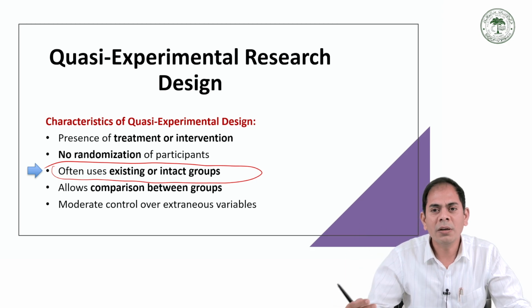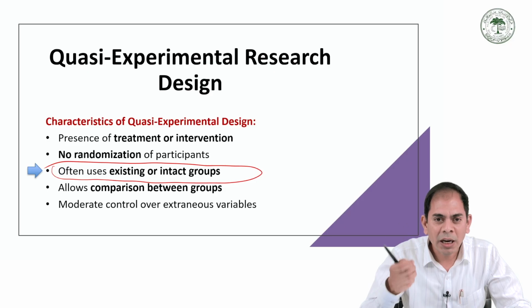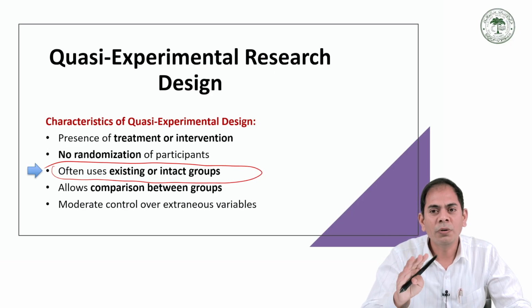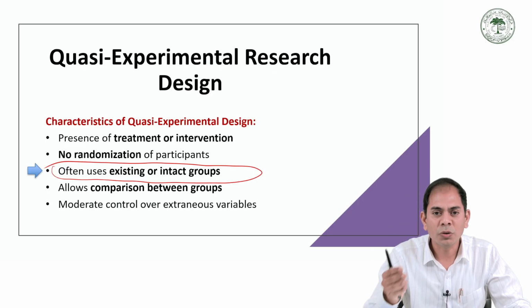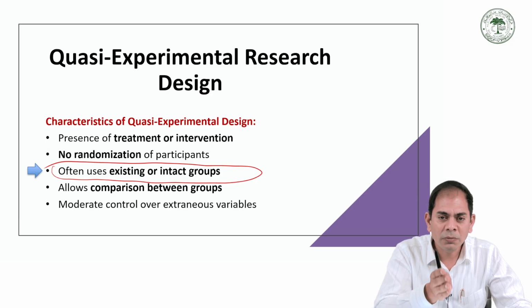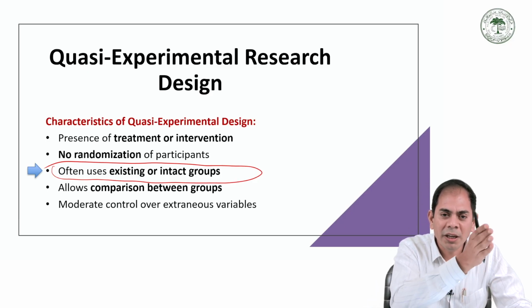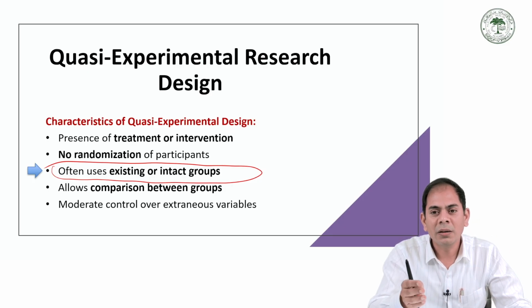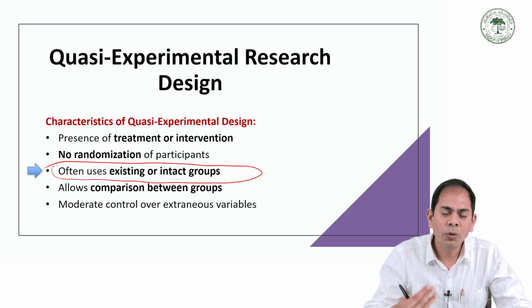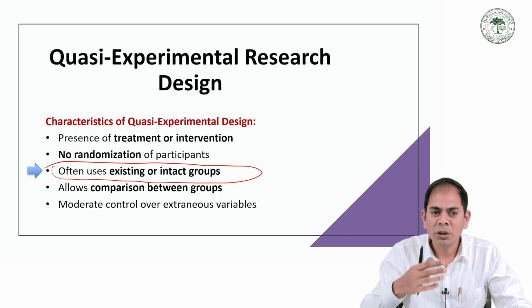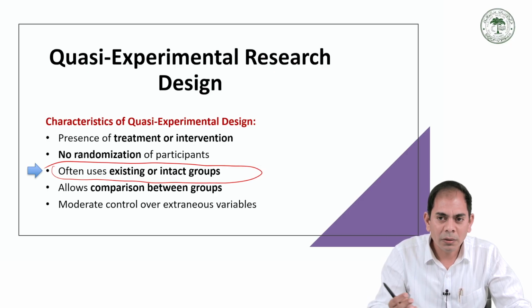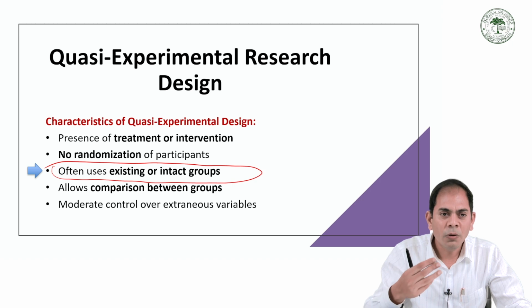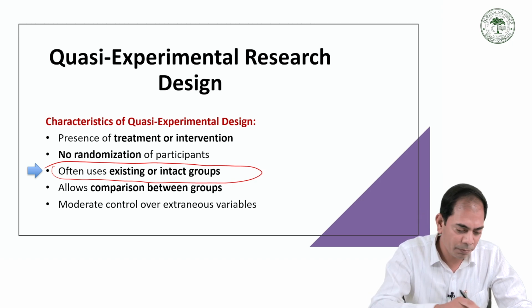Quasi-experimental research commonly uses natural, intact groups that already exist before the study begins. The important thing is this: the researcher does not create a new group randomly. This means we focus only on already defined, already established, or existing groups. This makes the design practical in a real-life situation. So if you want to go for a real-life situation with naturally intact groups, then we go for the quasi-experimental research design.